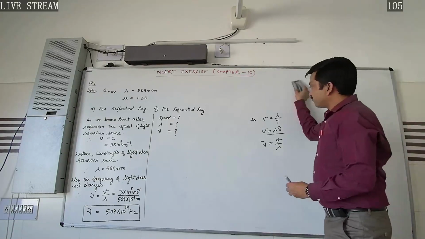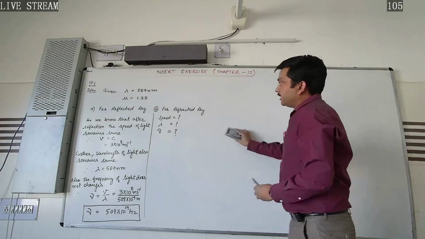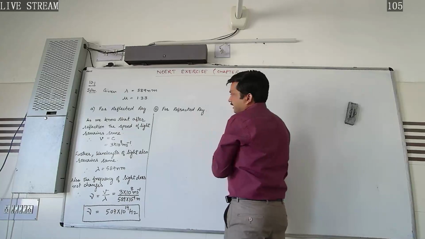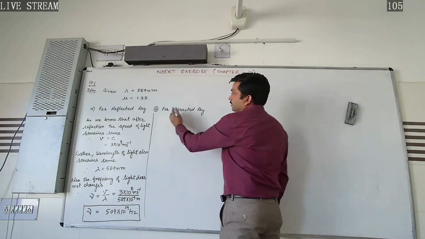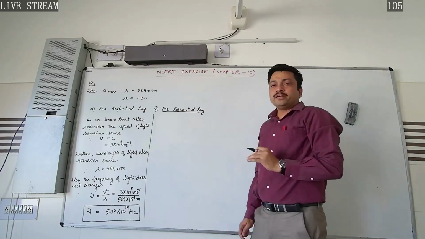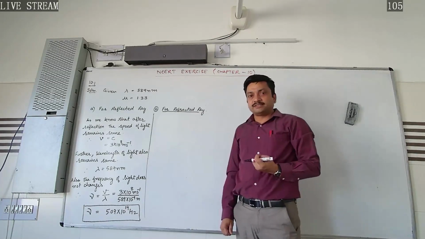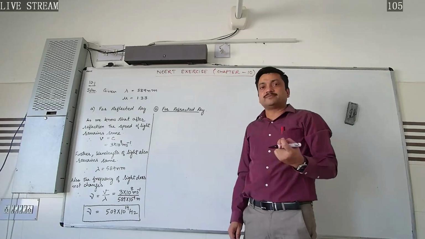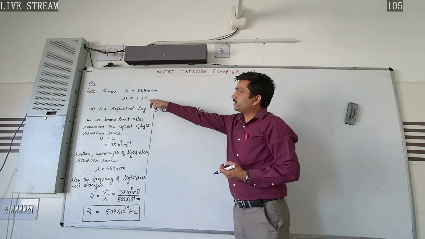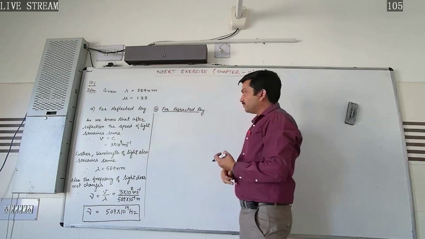Okay, now for the refracted ray of light, how can we calculate these parameters? In case of refraction of light, as we know, the frequency remains unchanged, and the wavelength as well as the speed of the light change when it suffers refraction in the medium having this refractive index.